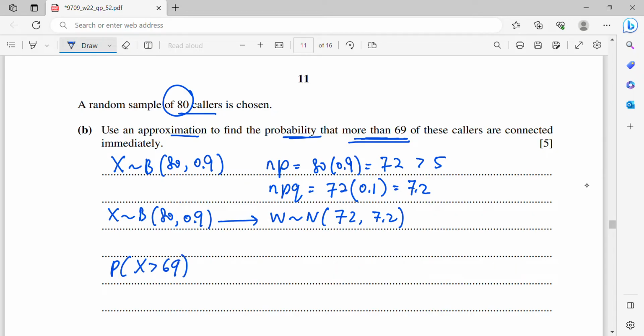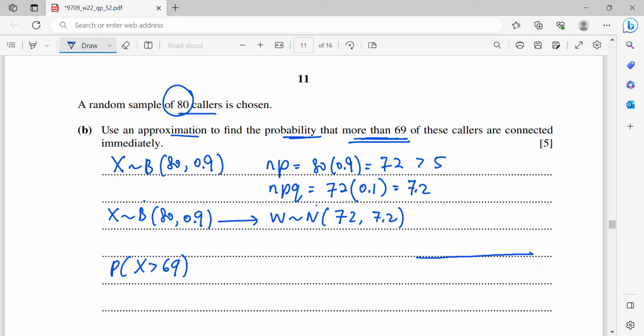So you must take note of this. Your binomial distribution is discrete. It's for a discrete random variable. But the normal distribution is for a continuous random variable. So when you approximate discrete to continuous random variable, it's compulsory to consider the continuity correction. Alright, so now I will draw the number line to decide what the continuity correction is, either you plus 0.5 or minus 0.5.